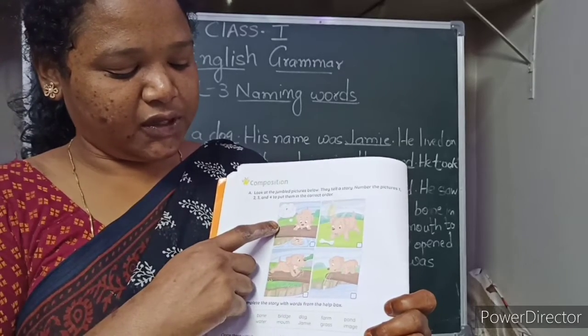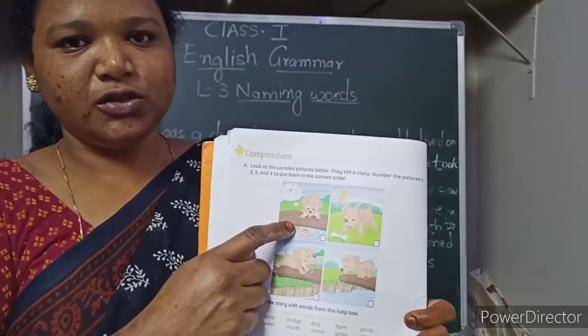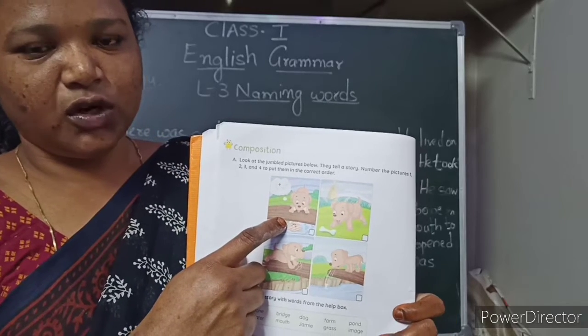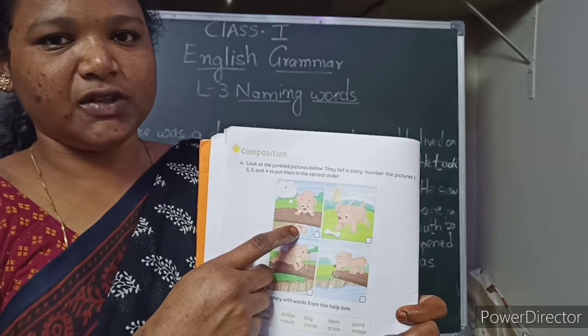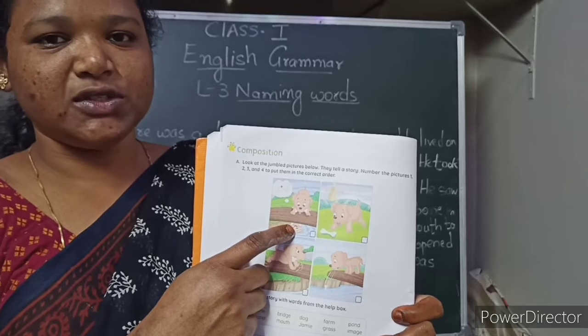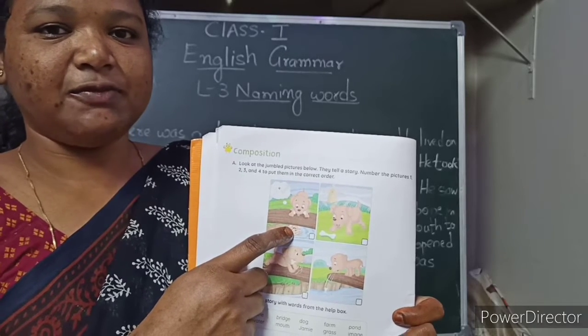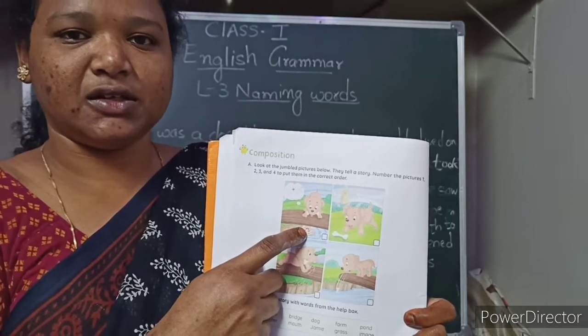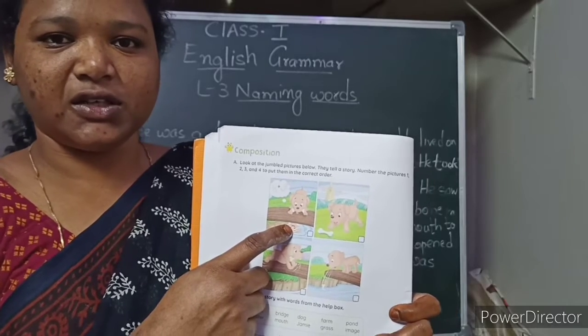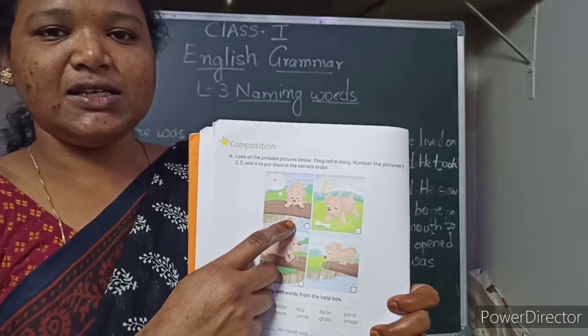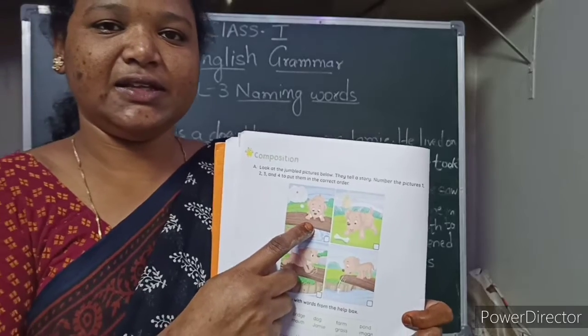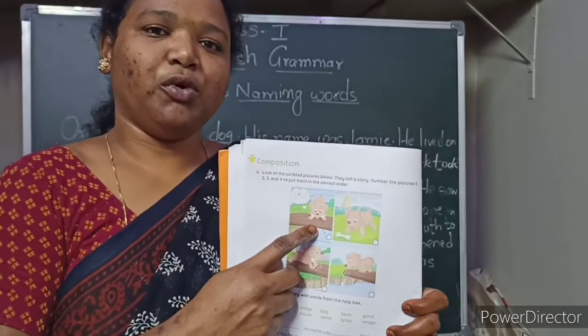So on the bridge he saw into the water. What did he see? Another dog with a bone in his mouth. But what was it? It was its reflection. As you see in the mirror, you see your own reflection. Likewise the dog also saw his reflection. But what did he think? That there was another dog with a bone in his mouth.